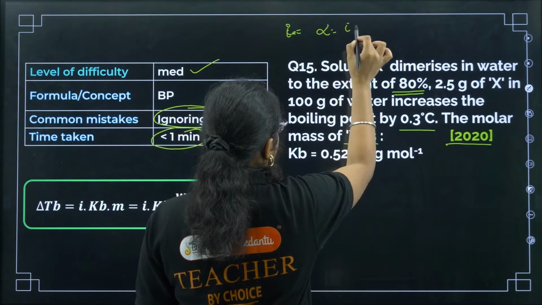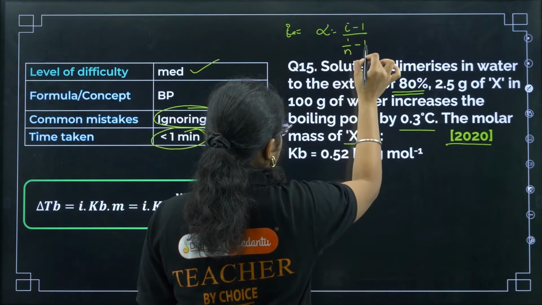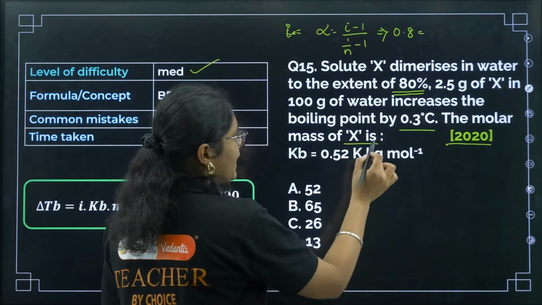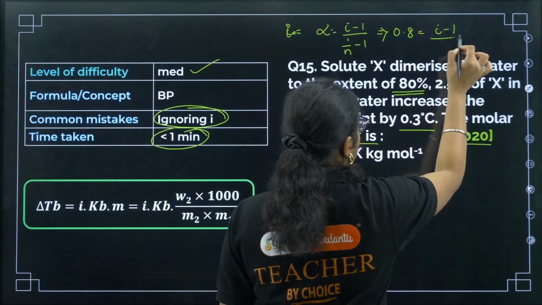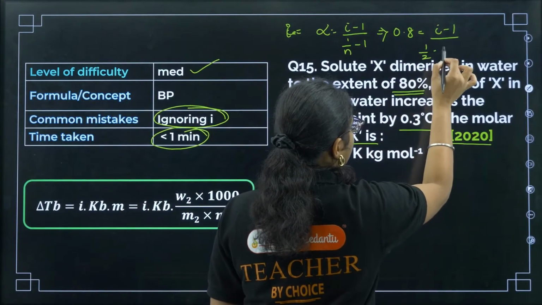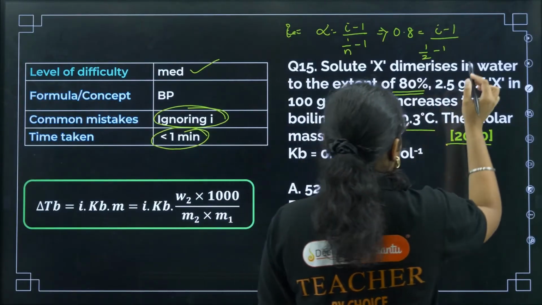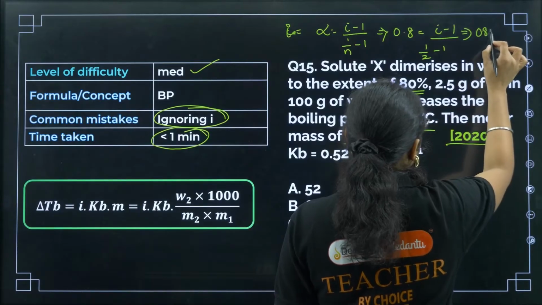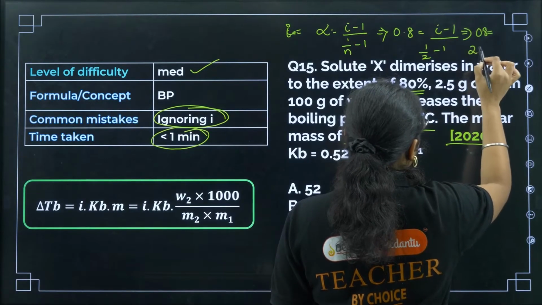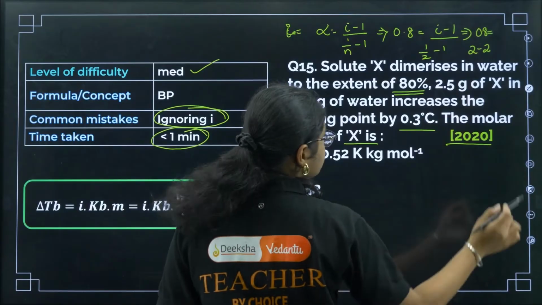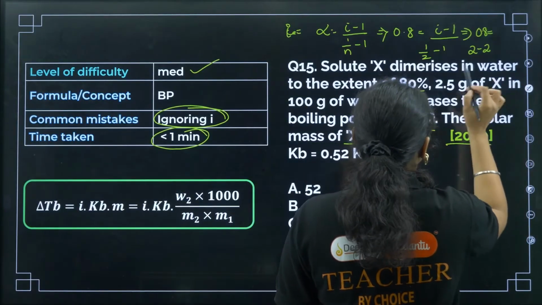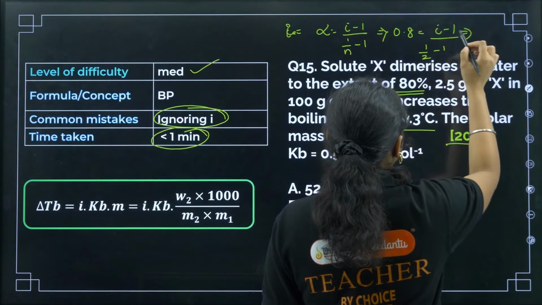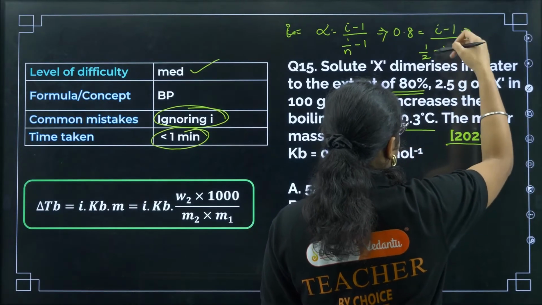Alpha value is equal to (i minus 1) by (n minus 1), right? So the alpha value here is 0.8 because it is 80%. The i value I need to calculate: i minus 1. Dimerizes means n is 2, so 1 by 2 minus 1, right? So how much will I get? This one will be 0.8 is equal to... let us do the proper calculation here. So we will get 0.2 and this 2 will be taken up.